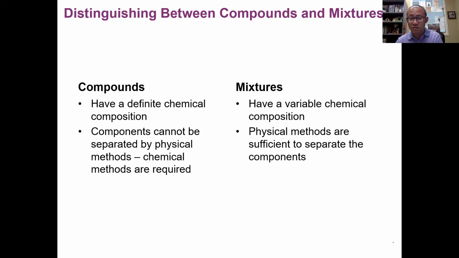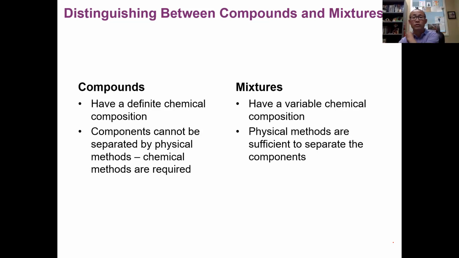A mixture, even though it has two or more components mixed together, is no longer pure. Even though a compound is made by two or more different elements, after they combine, the substance is pure. Each compound is a pure substance. But a mixture is two or more substances combined together. It's not a pure substance. So that's the bottom line.